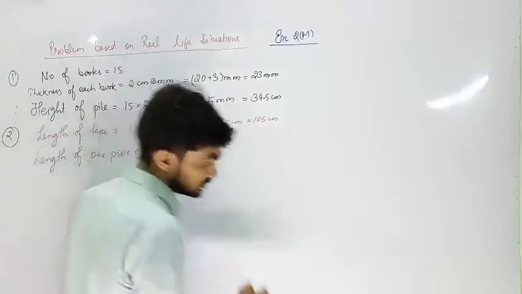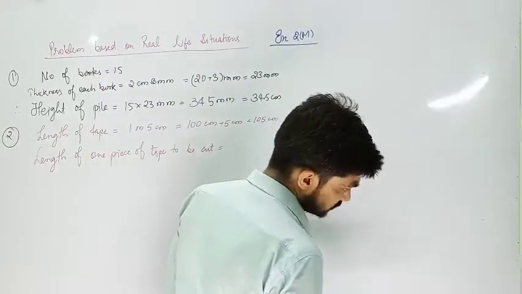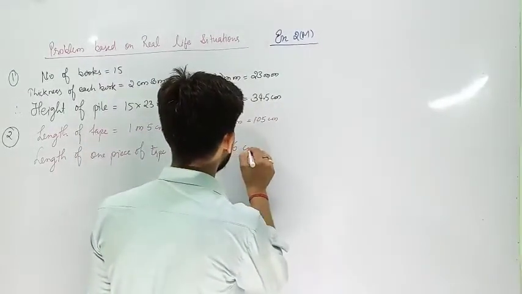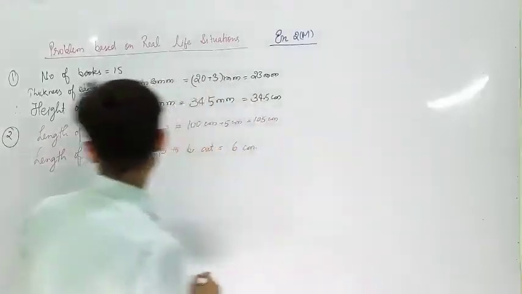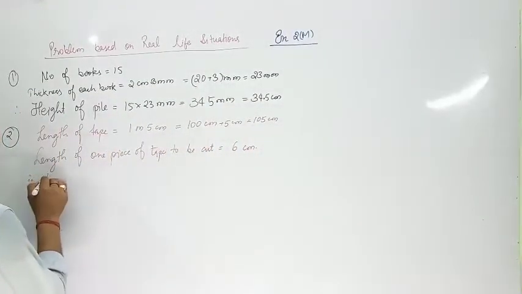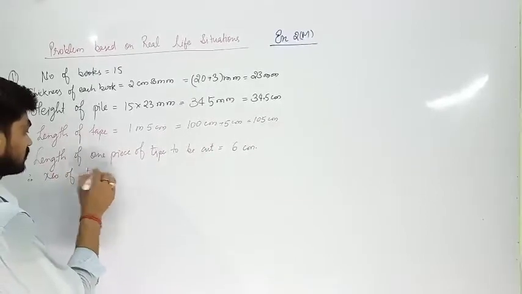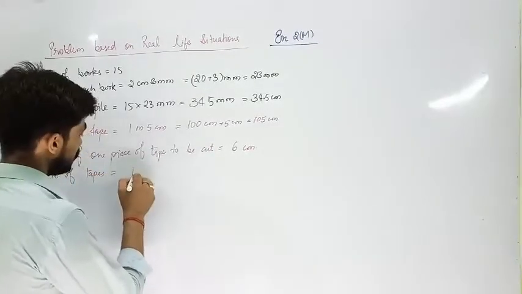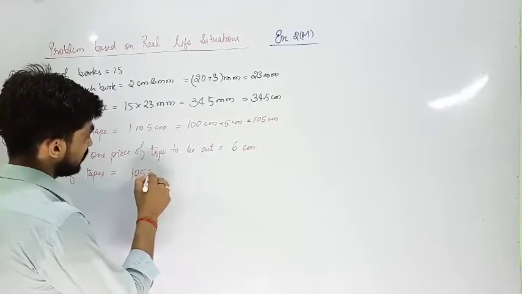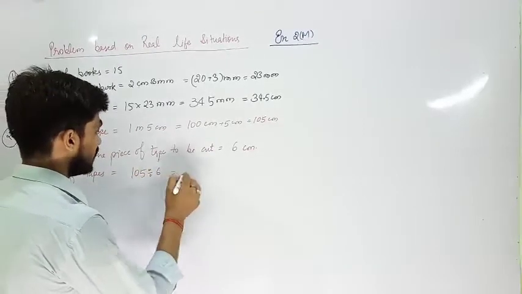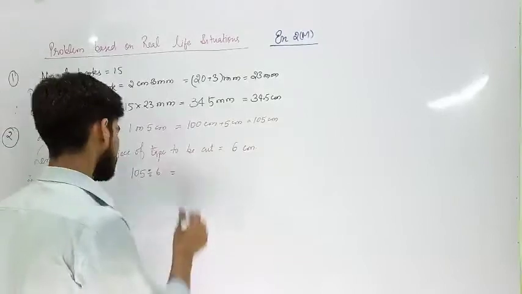How much? 6 centimeter, no? 6 centimeter. So dear children, therefore, number of tapes is equal to 105 divided by 6. Divide it and try to write the answer.